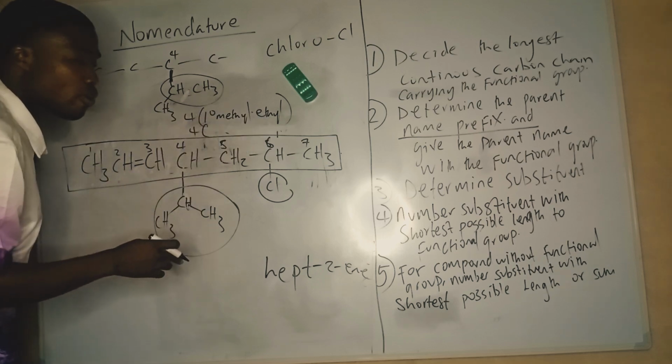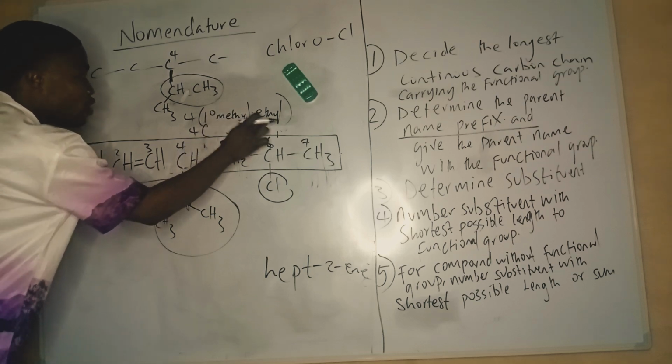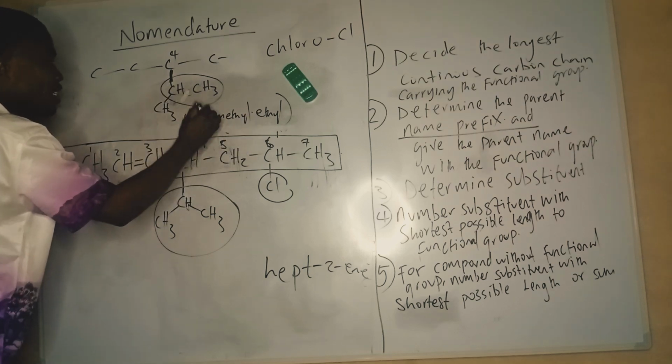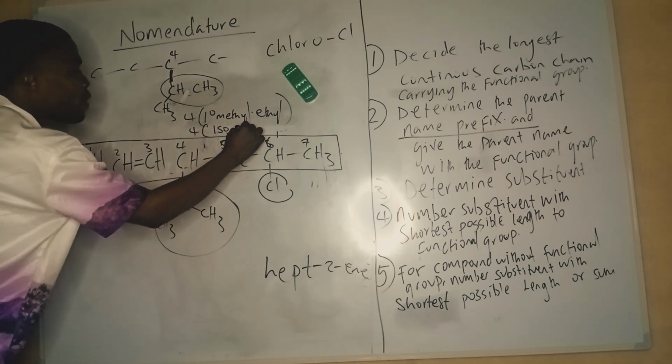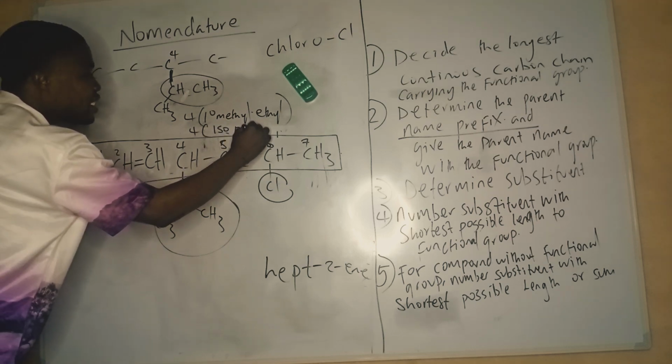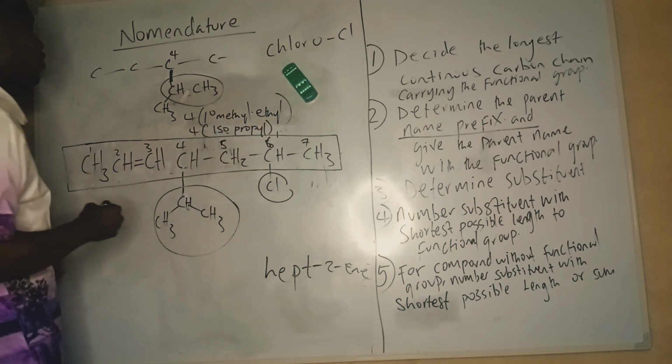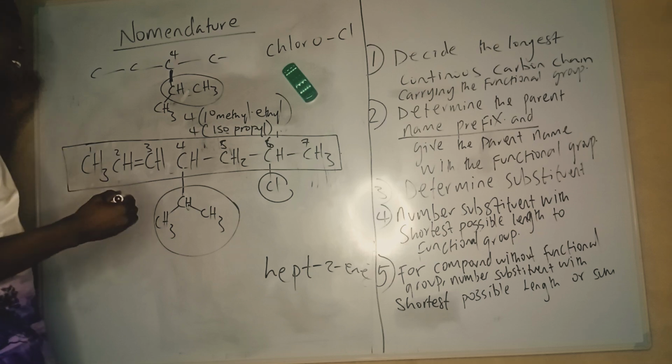I said some texts can call it methyl ethyl. That should be propyl. So many texts will not say 1' methyl ethyl, they will say isopropyl, 4-isopropyl. There's usually no prime in that. 4-isopropyl, then the alkane.